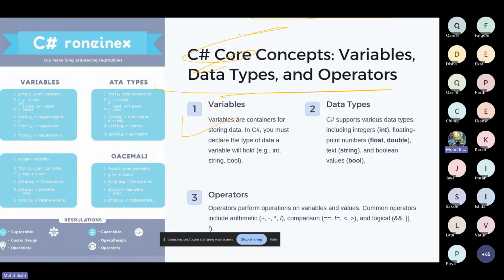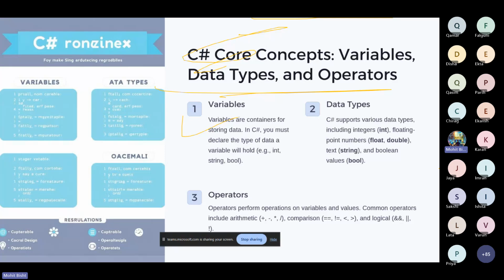Then we have string. As the name suggests, string is used to store the name and other things. And then we have bool. Bool always returns true or false. Suppose I'm making a student application for attendance. If the student is present, it will say true.